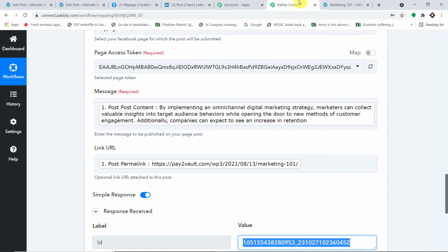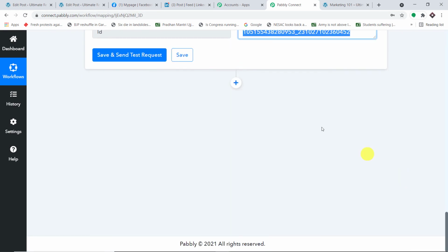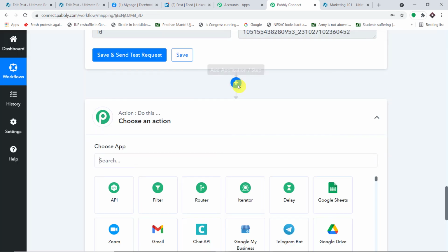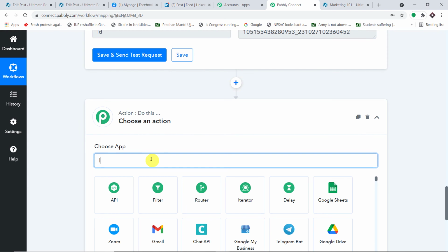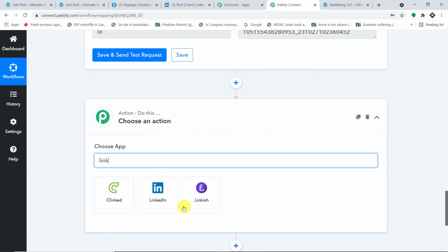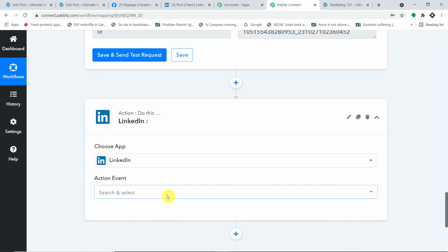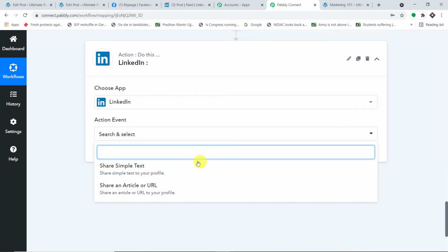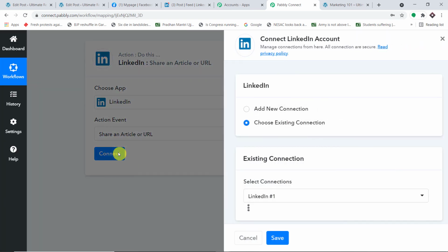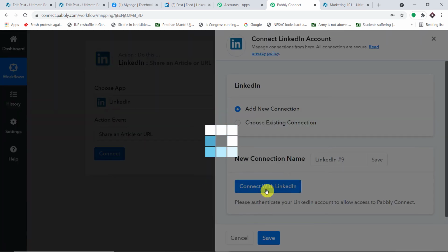Let me go to Pabbly Connect and introduce one more window. Now we are going to deal with LinkedIn. Basically it will involve the same steps that we had done in Facebook. We are just going to map the content and also add the URL. Share an article or URL, just click on connect. Go with a new connection, just click on connect with LinkedIn.